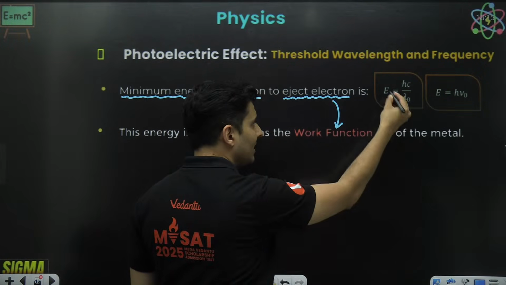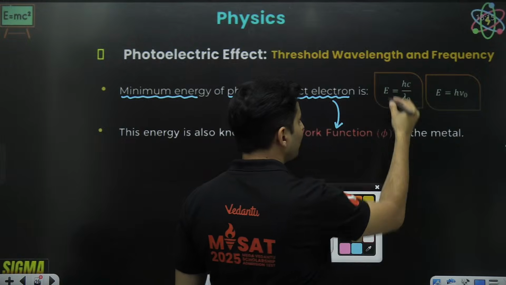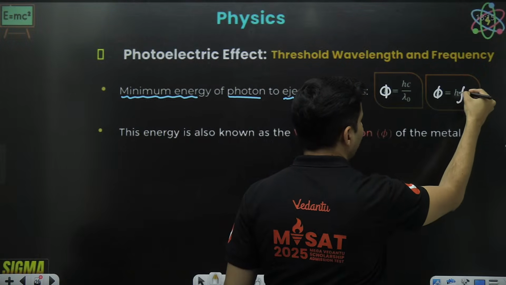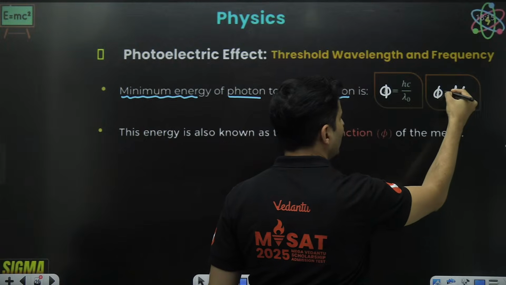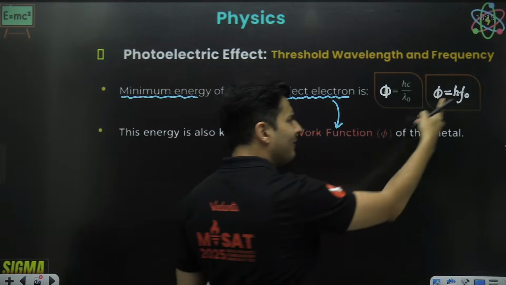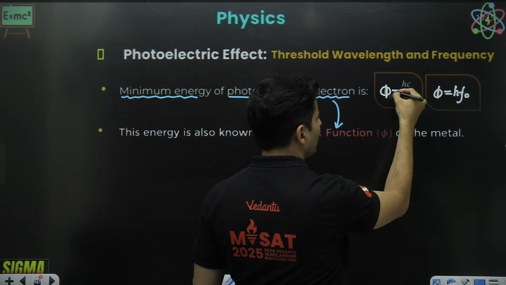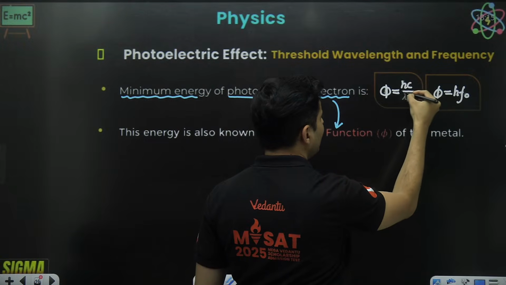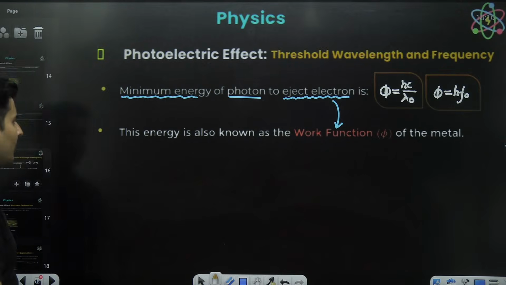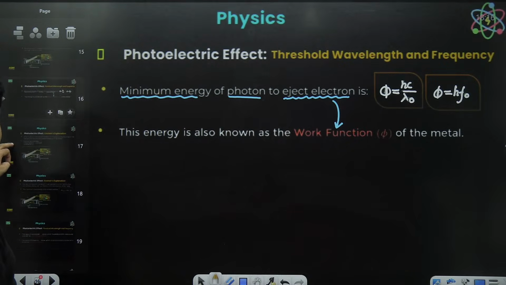That work function, like it is mentioned over here, is h into f naught. F naught is that critical frequency, and frequency is c by lambda, so you can also write it as h c by lambda naught. What is lambda naught or f naught, guys?